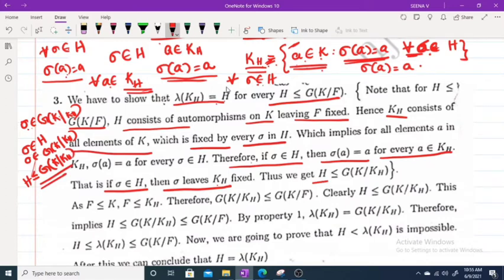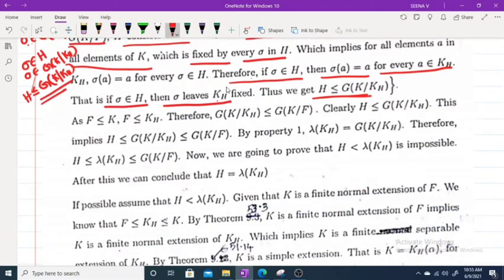In general, this result is true. Now moving to our proof. We have F is a subfield of K, and F is also a subfield of KH. We have already proved this. Why? What is KH? KH is the set of all a belongs to K such that sigma of a equals a.